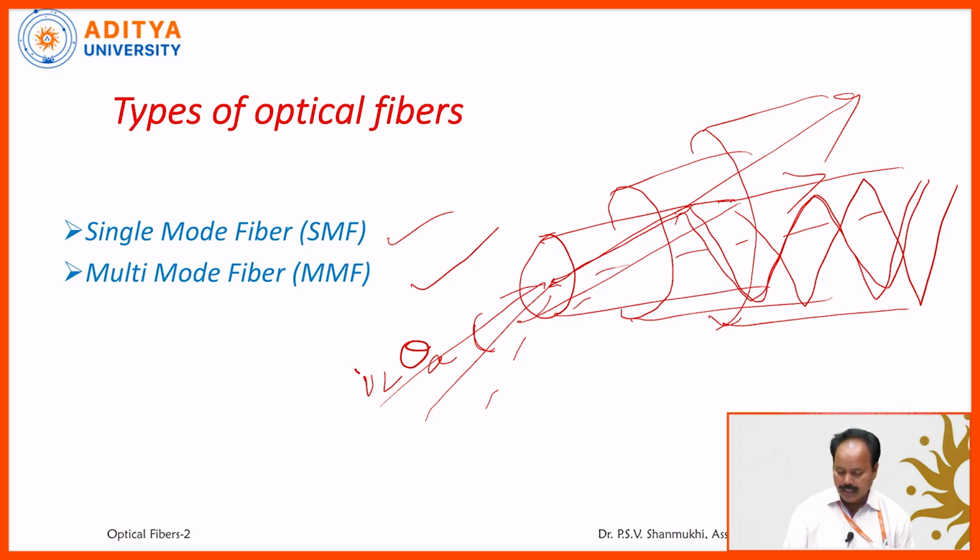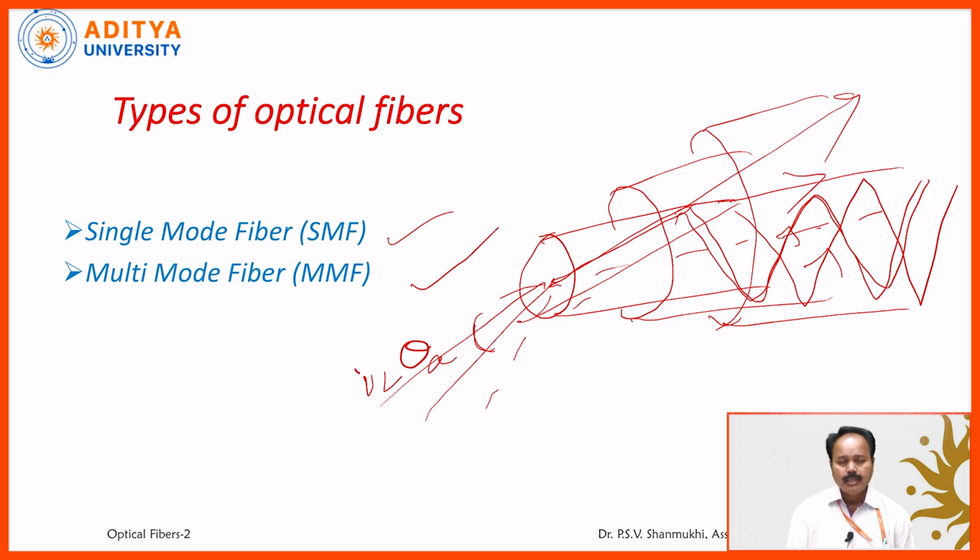Here, these two light rays superimpose. There may be a constructive interference of light, or there may be a destructive interference of light. If the light rays interfere constructively, those light rays will be propagated. If the light rays interfere destructively, such light rays will not be propagated. So the light ray should make an angle less than the acceptance angle, and at the same time, it should interfere constructively.